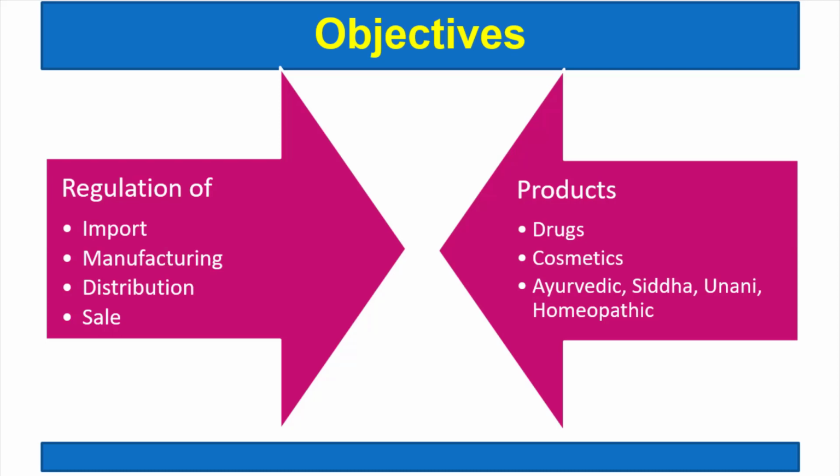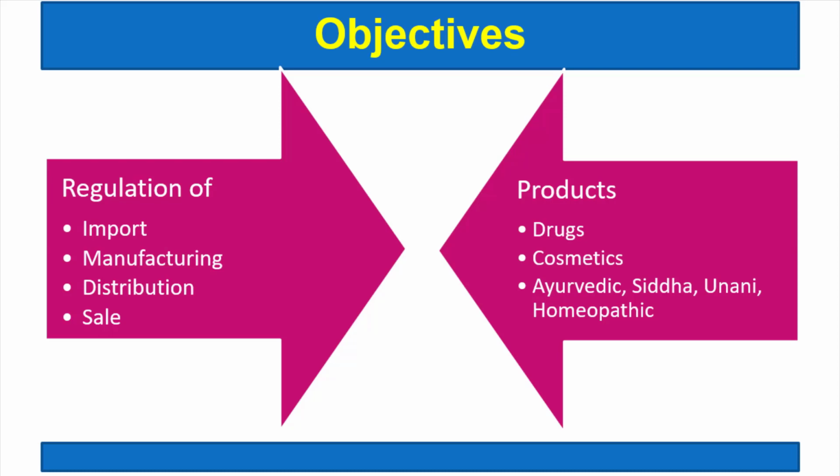But this regulation contains import, which means anything to be imported from outside India. It may be a drug, a cosmetic or other related products. So for that the provisions are given. For each and everything a license is required.